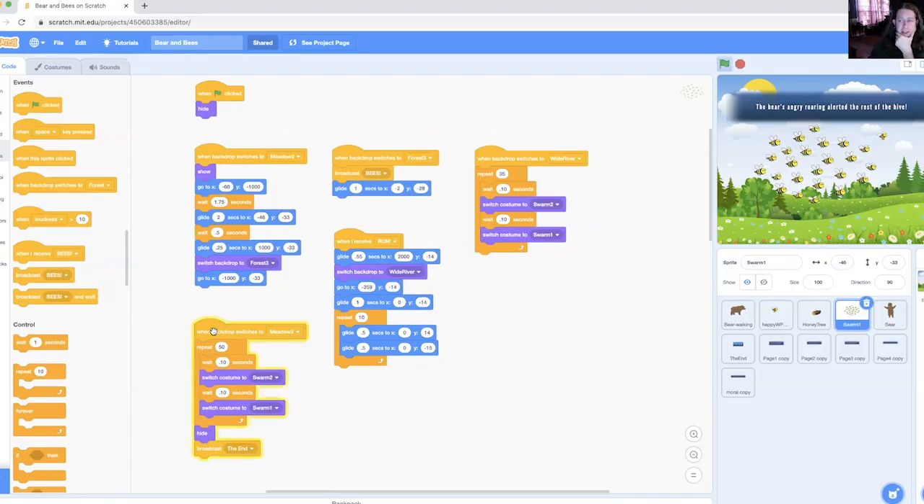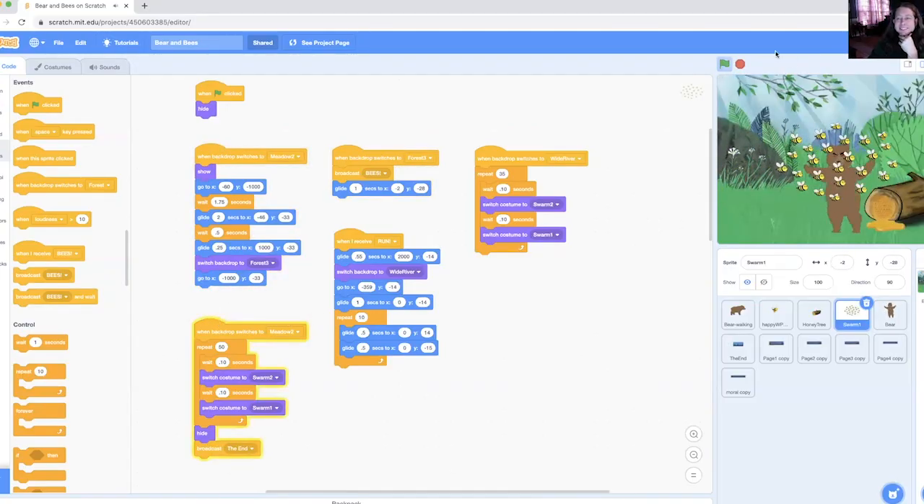When we run that, it's going to flap their wings until the end. Right. So that one controls the movement. And that one controls the flapping.